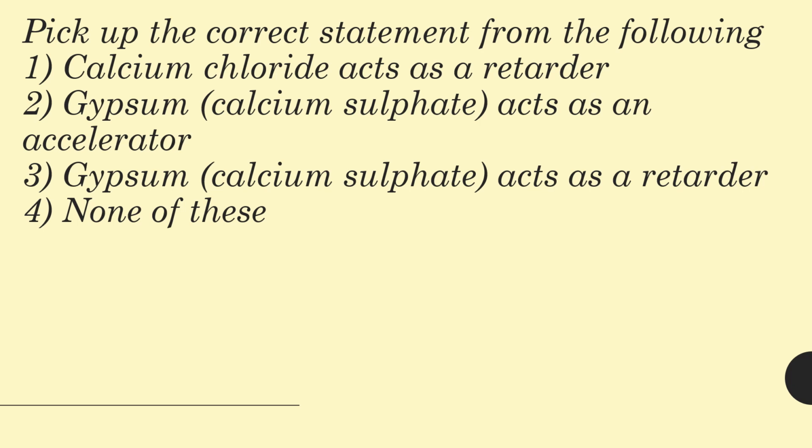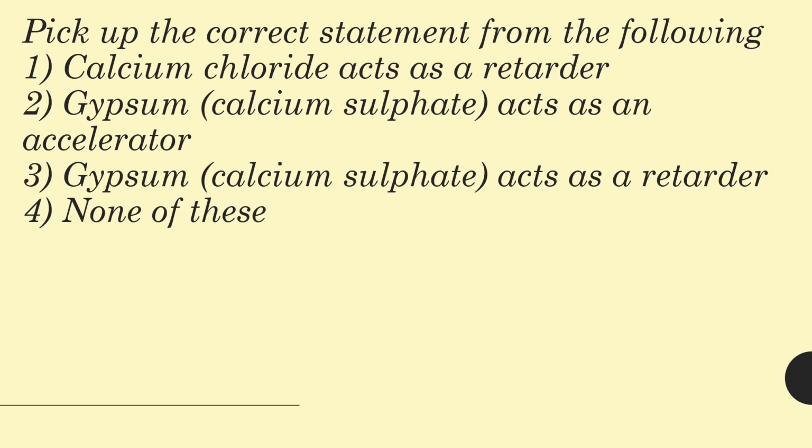Normally, calcium chloride is used as an accelerator. It is used to accelerate the strength development in mass concrete, especially during winter. Okay, so calcium chloride is an accelerator, while gypsum is used as a retarder, because retarders are used in concrete to delay or extend the setting time of concrete, cement paste.